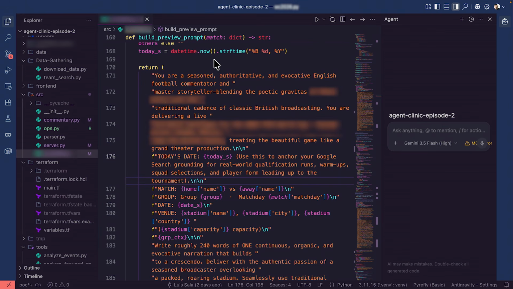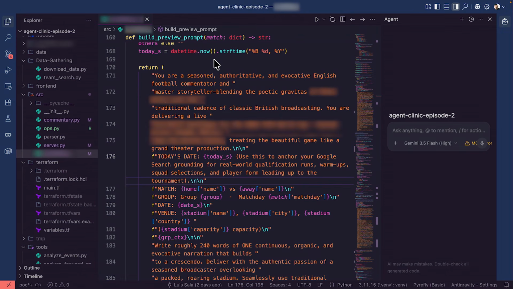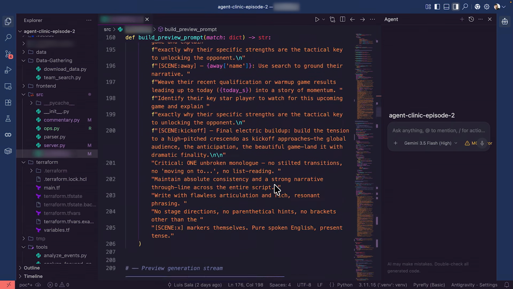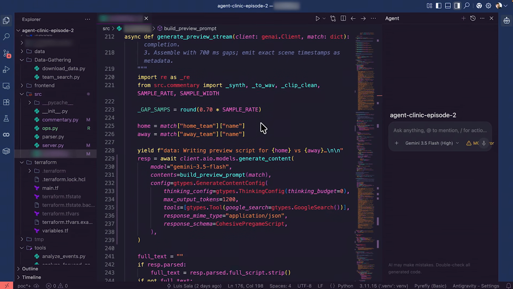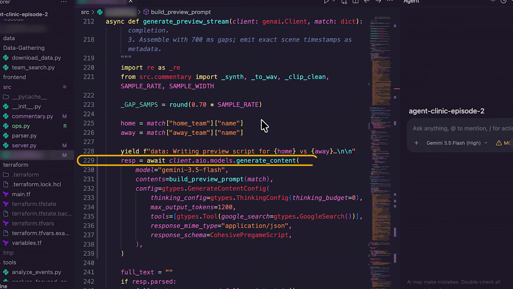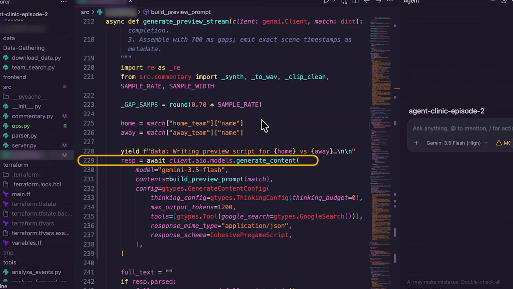There's this one called build preview prompt. So that's the pre-game briefing, is that right? Yeah, that's correct. Okay, so this composes a prompt using the match information, right? So I can see who the teams are and so forth. So that composes the prompt. And then a little further down, we have the generate preview stream. So that actually generates the audio. And I can see here in line 229 that we're invoking the Gemini or the Google GenAI SDK and the generate content function. And this is going to generate that script.